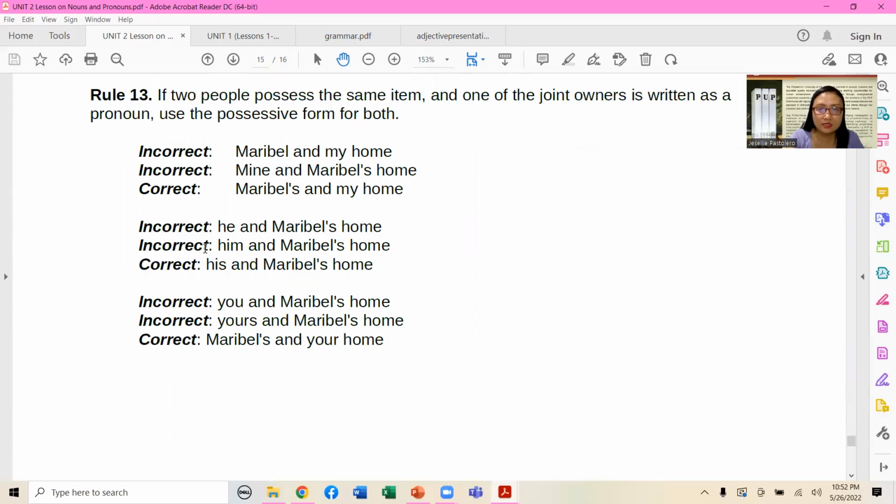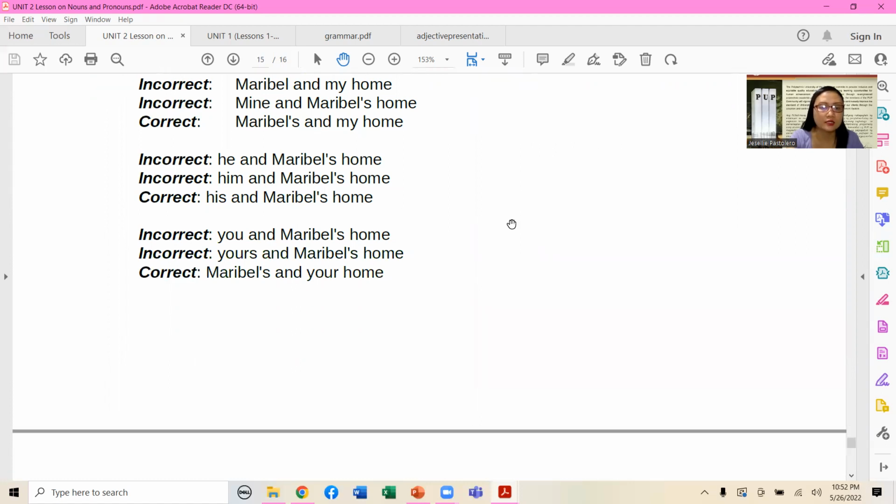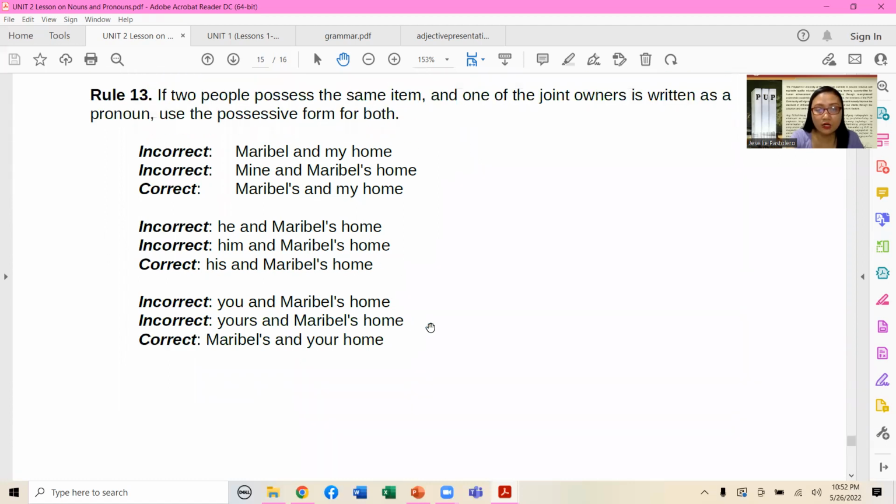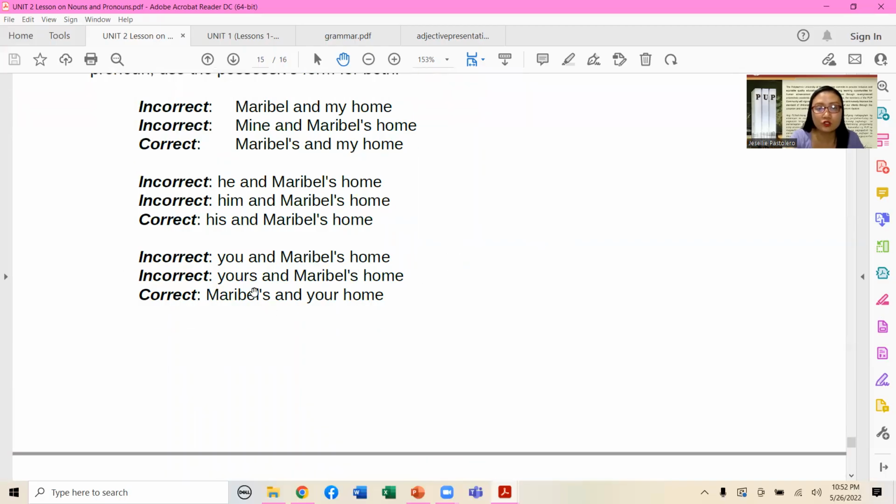Second sentence: "He and Maribel's home." Incorrect: "Him and Maribel's home." Correct version: "His and Maribel's home." Incorrect, we have our third example sentence: "You and Maribel's home." Another incorrect version: "Yours and Maribel's home." And the third one is "Maribel's and your home."